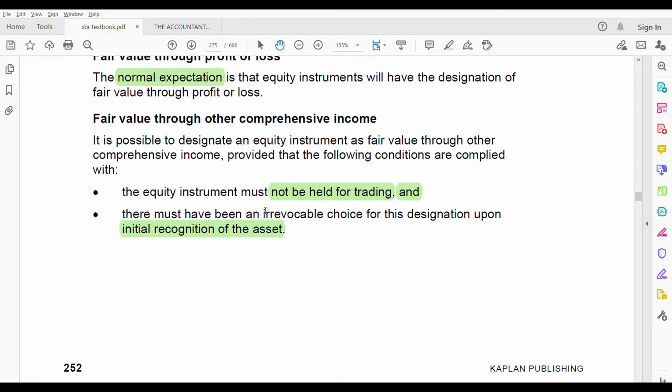Irrevocable means what? You cannot change the choice later. You cannot say, okay, today I will recognize it through other comprehensive income. Future, if I want, I will put it back in the profit and loss account. You cannot say that. You don't have that flexibility. That option is not there. The moment you told that you have elected that you are going to go through OCI, forever it is OCI only.